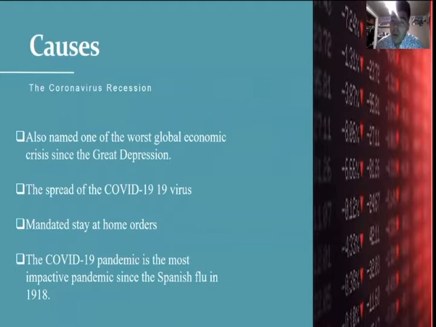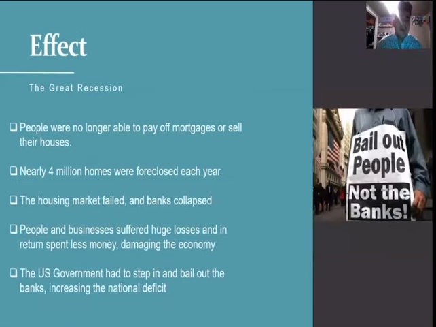The coronavirus recession is also known as the worst global economic crisis since the Great Depression. The spread of the COVID-19 virus was the main cause of this, and it mandated the stay-at-home orders, really affecting the economy. COVID-19 is a really impactful pandemic, compared to the Spanish flu in 1918.